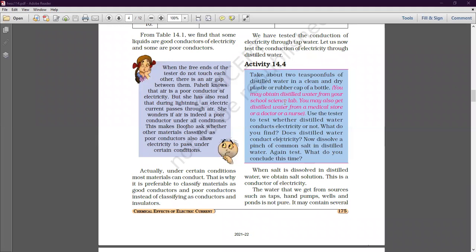डिस्टिल वाटर ऐसा वाटर होता है जो जनरली लेबोरेटरीज में अवेलेबल होता है या फिर किसी जो मेडिकल स्टोर होती है वहां पे अवेलेबल होता है. Distilled water is the purest form of the water which do not contain any impurities, any salts. The water which do not contain any type of salt or any impurities, that water is known as distilled water.